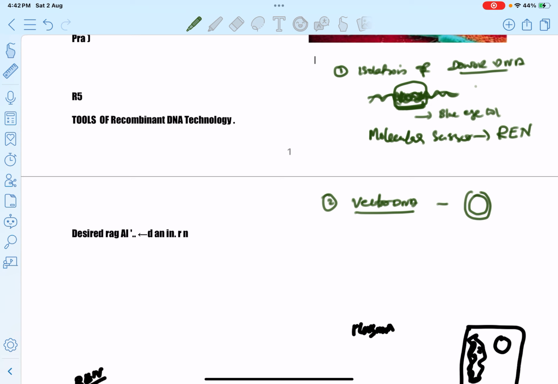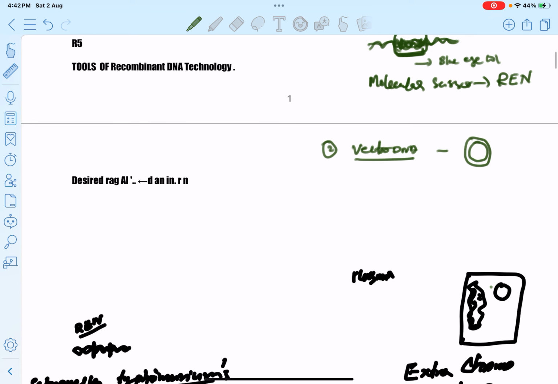What is meant by plasmid? Take an E. coli bacteria. All of you know that E. coli is an example for prokaryotic organism. Prokaryotic organisms have no true nucleus, but they possess genetic material which is known as nucleoid.